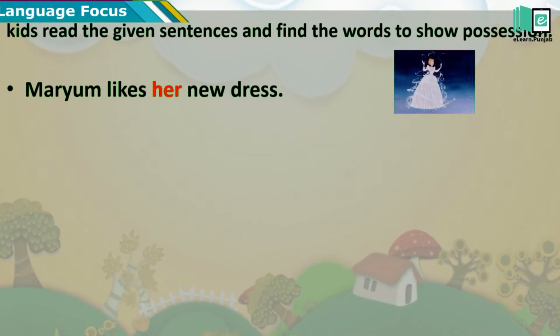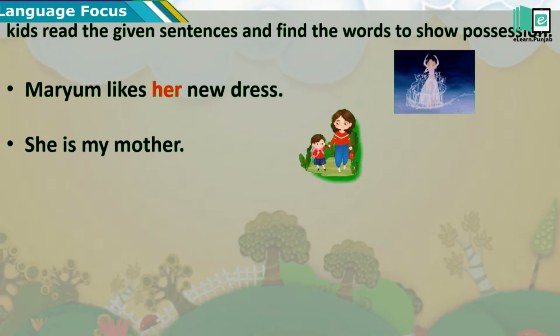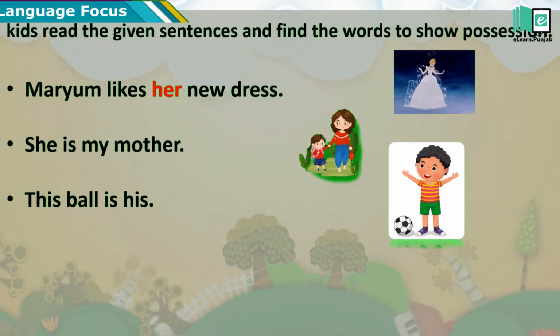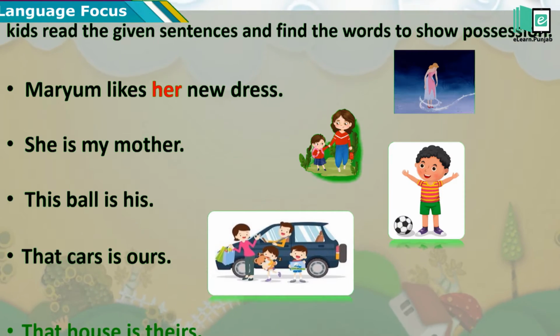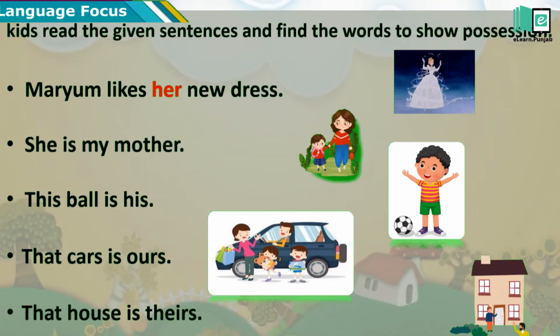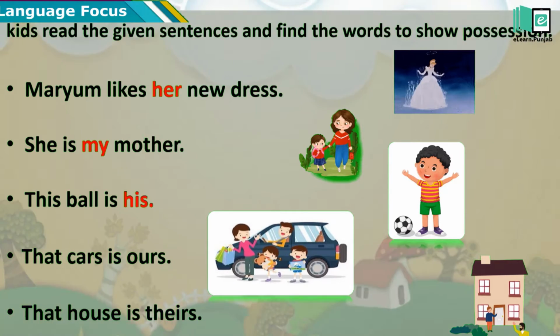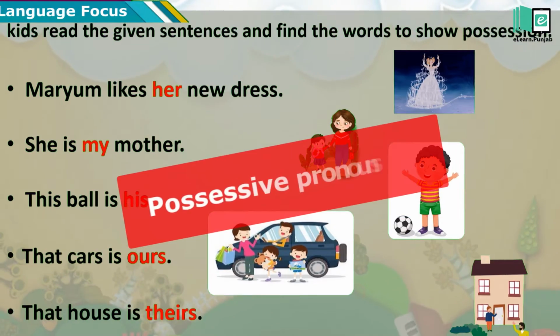Kids, now your turn. She is my mother. This ball is his. That car is ours. That house is theirs. In these sentences, my, his, ours, and theirs are possessive pronouns.